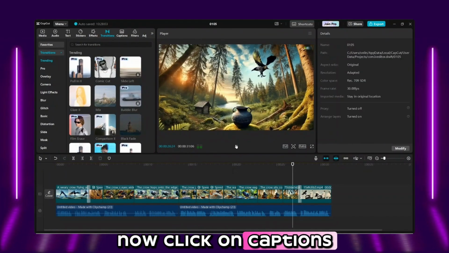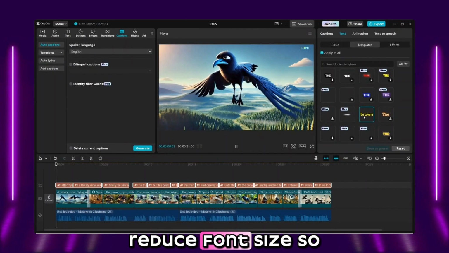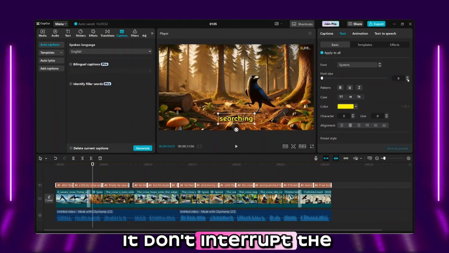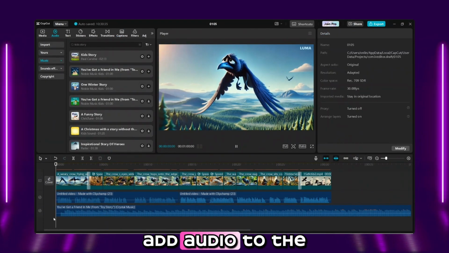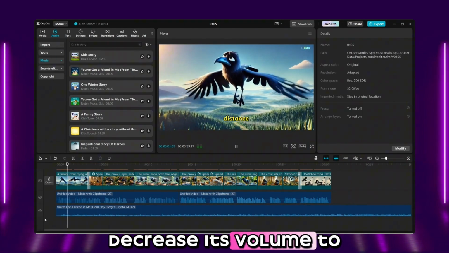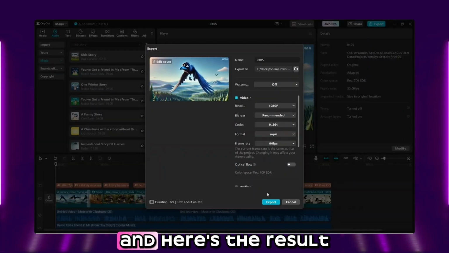Now click on captions and hit generate. Go to templates and select the best one, reduce the font size so it doesn't interrupt the visuals. Go to audio and search for kid story, add the audio to the timeline, and decrease its volume to -20 decibels. Our video is ready. Simply export it, and here's the result.